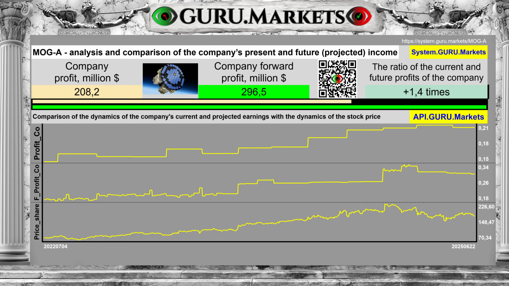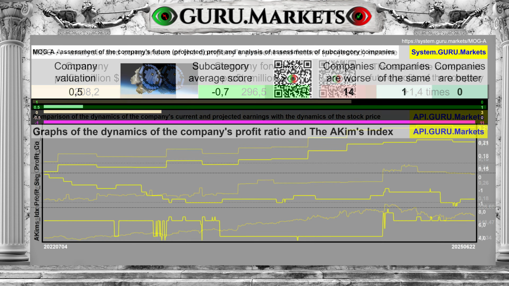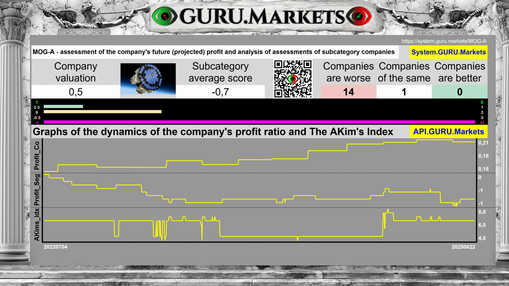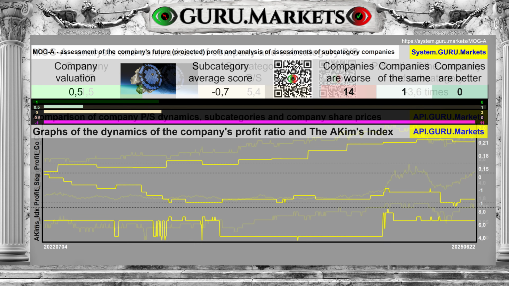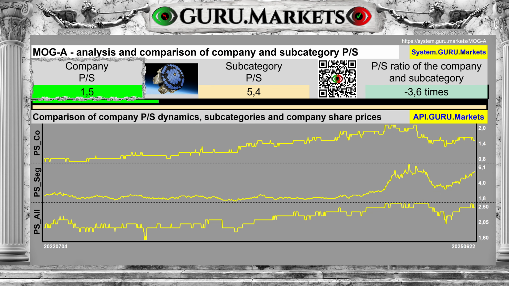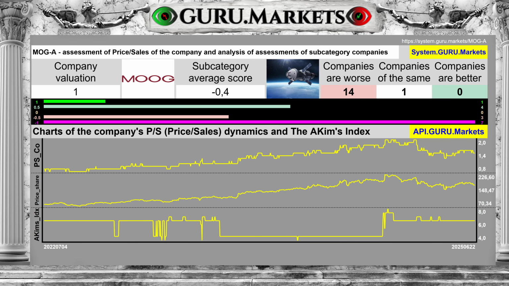Profit for the last 12 months was $208 million. Forward earnings for the next 12 months are provisionally estimated at $296 million. Assessment of the expected future profit indicator in comparison with companies in the subcategory, good, 0.5 points. The company's value to revenue ratio is 1.5. The average in the subcategory is 5.4. Evaluation of the exchange value to revenue ratio in comparison with the indicators in the subcategory, good, 1 point.